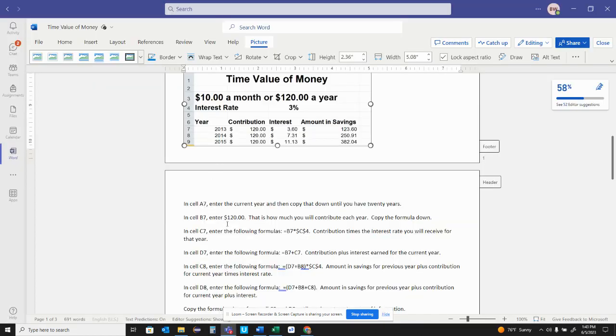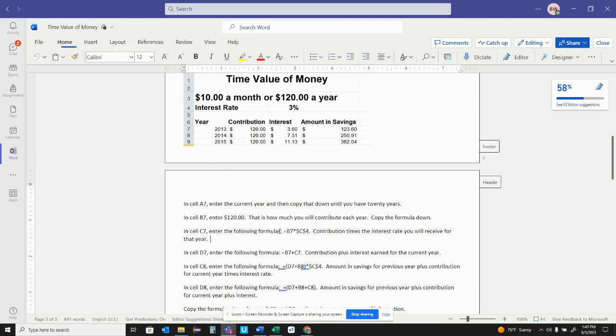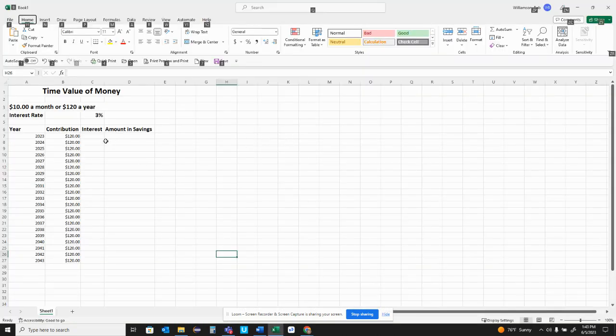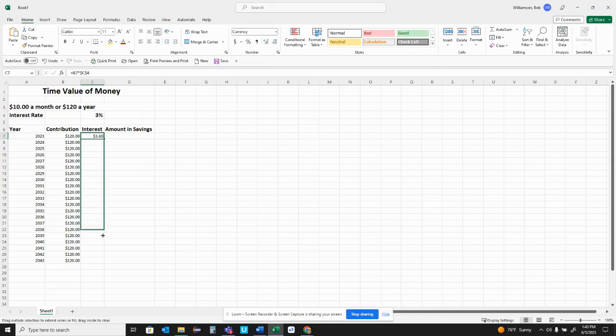Now we're talking C7. This has a formula here. Oh, wow, I could maybe even just take that there. Okay, that's nice to do. So in C7, I just copied and pasted that formula there. Drag it all the way down.